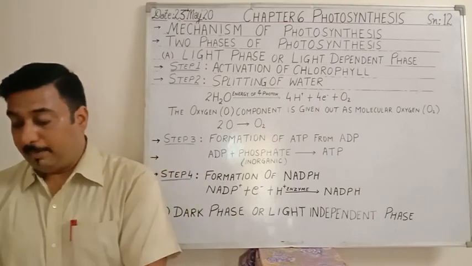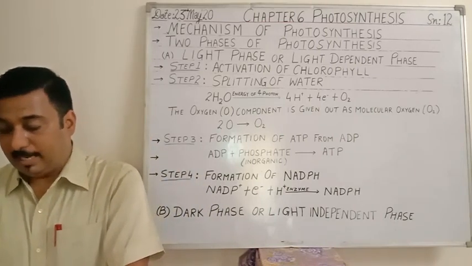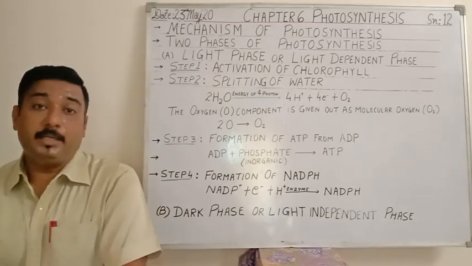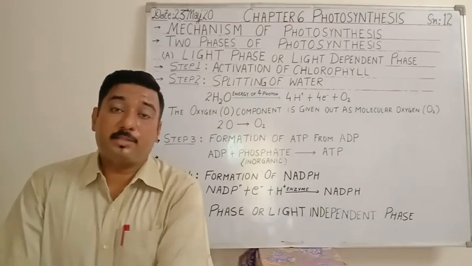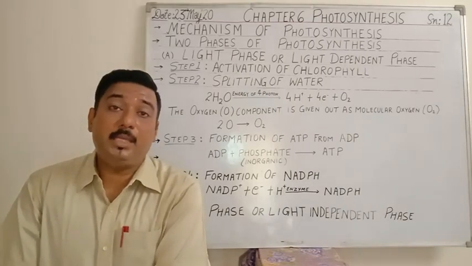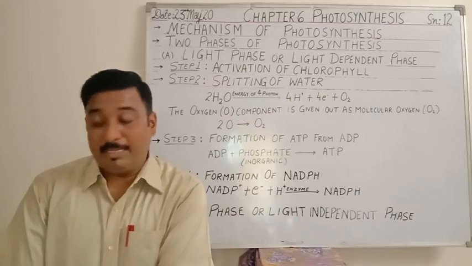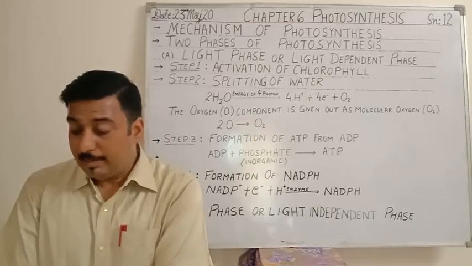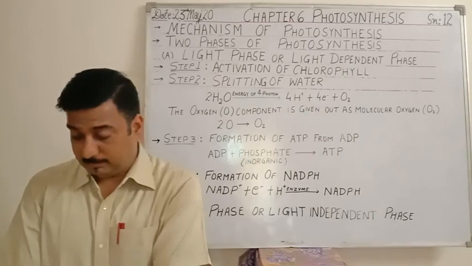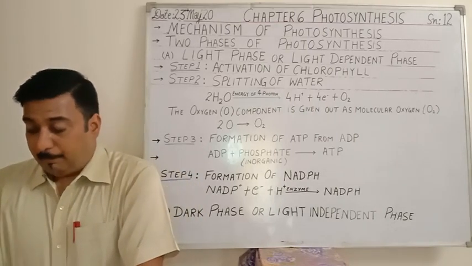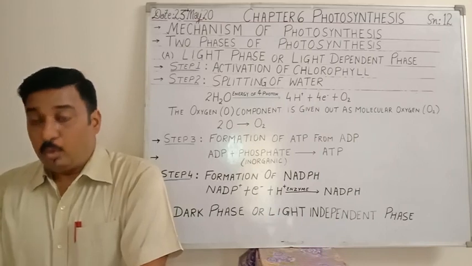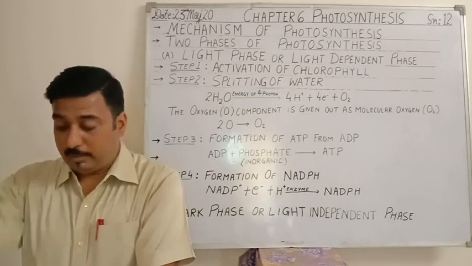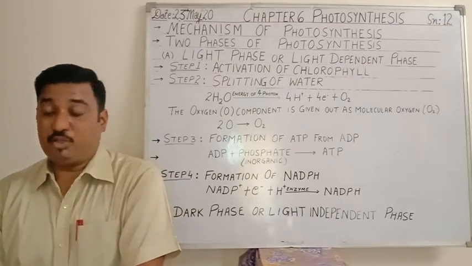Okay, now this carbon dioxide enters the Calvin-Benson cycle through a special carbon dioxide acceptor compound. Here a very important carbon dioxide acceptor compound plays a very vital role, and that is RuBP. The full form of this RuBP is ribulose bisphosphate. So this compound plays a very important role in accepting or in absorbing the atmospheric carbon dioxide into the plant, or fixation of carbon dioxide.